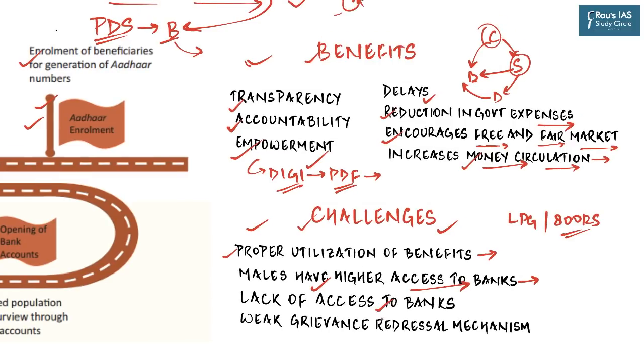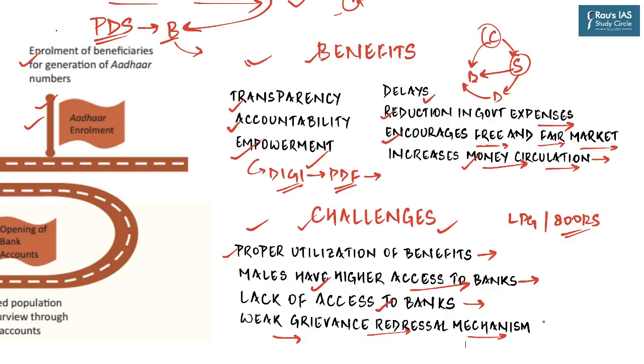Not just that, most of rural India is still unbanked. Even though we have the banking correspondent network, most of the people are financially illiterate to avail such facilities. And so that is where the main challenges are being faced by direct benefit transfer schemes. And then finally, the grievance redressal mechanism for most of the schemes which have adopted direct benefit transfer is still at a very nascent stage.